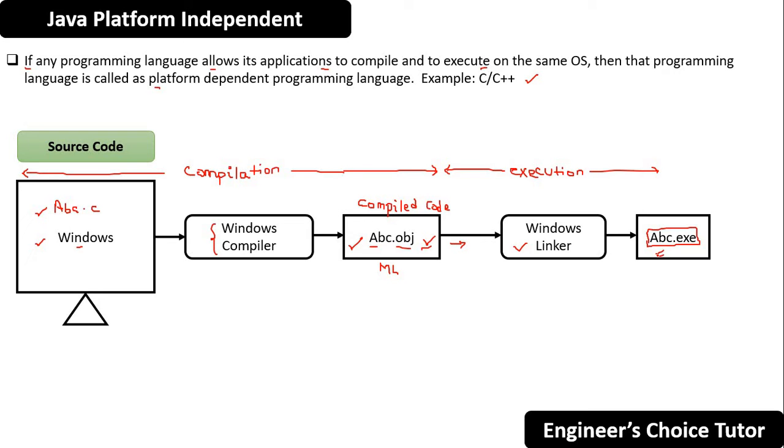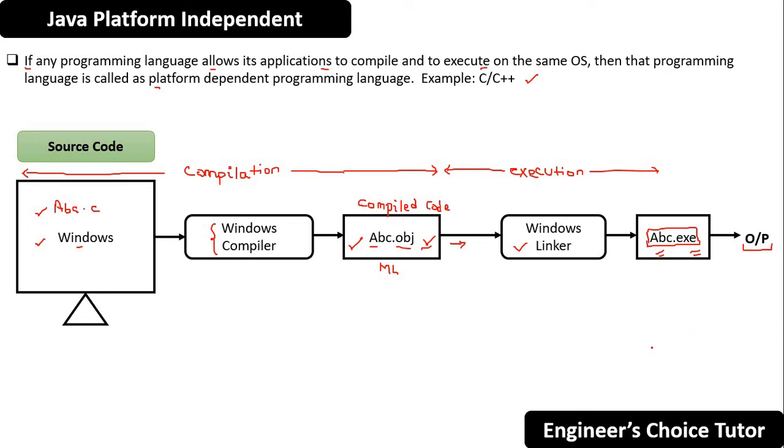So here the operating system is Windows. That is the reason you got abc.exe, which can only be executed on the Windows platform directly. Is this fine? You will get the output after executing this executable code. So this is the basic flow in the C programming language.